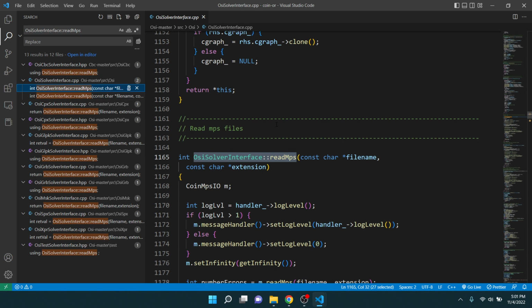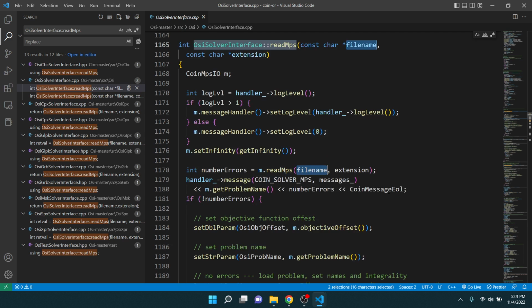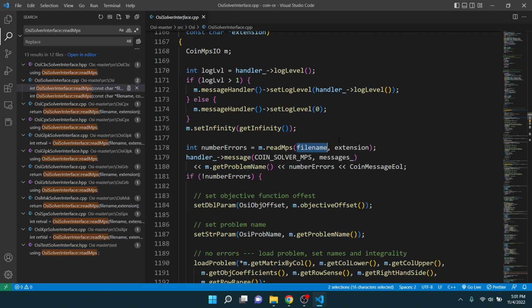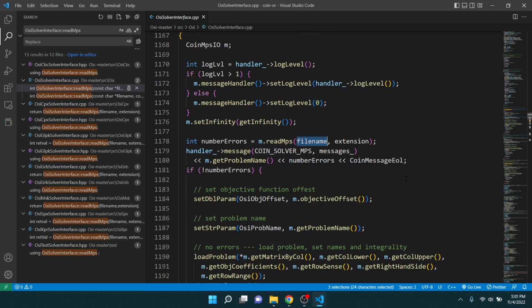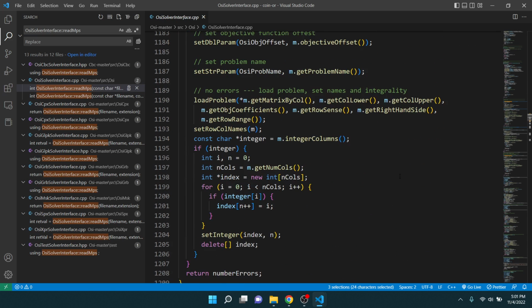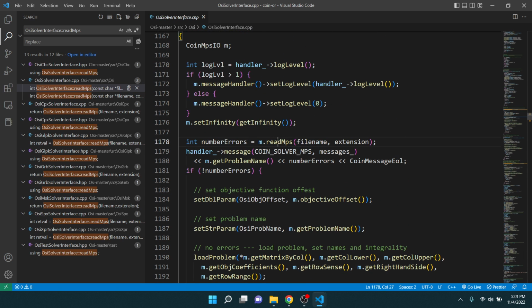Read MPS files. I think this is it. File name. Okay, let's look at next file name. So it calls this. Okay, and that's it. All right, let's look at this.